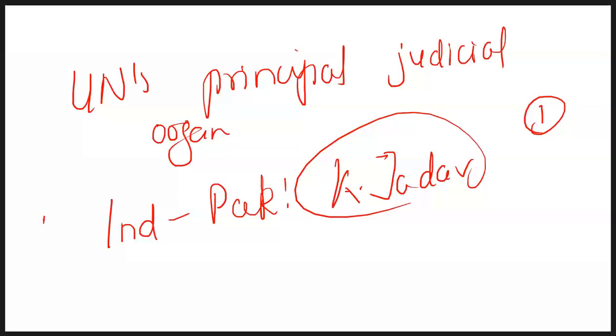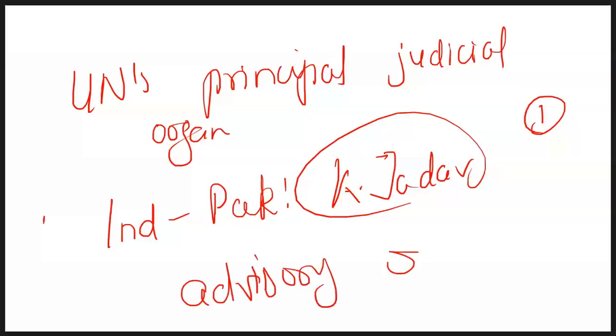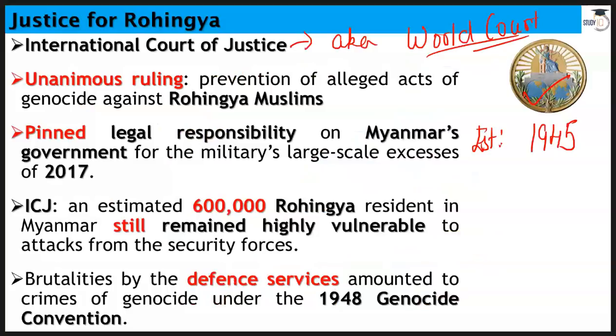When two countries are against each other for a particular dispute, or a case is going on between one country and different countries, it can be settled here at ICJ. It also gives advisory opinion on international legal issues referred to it by the United Nations.